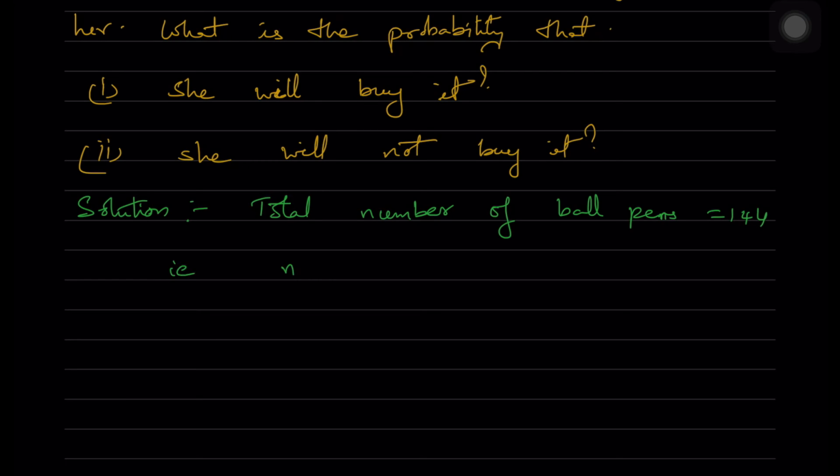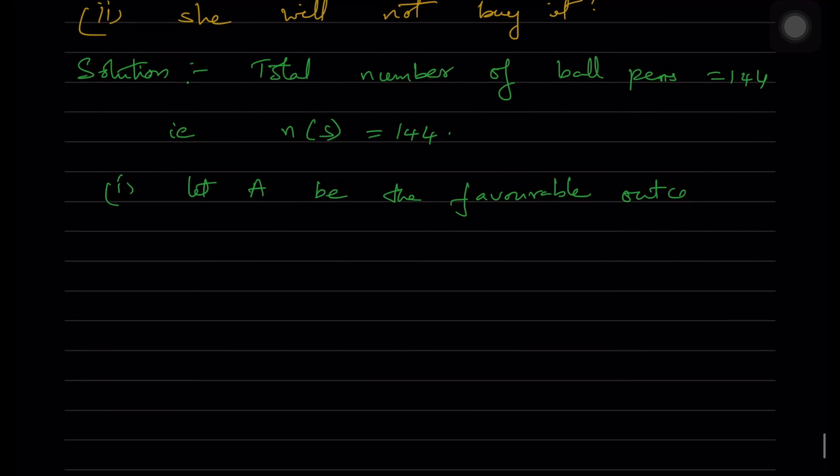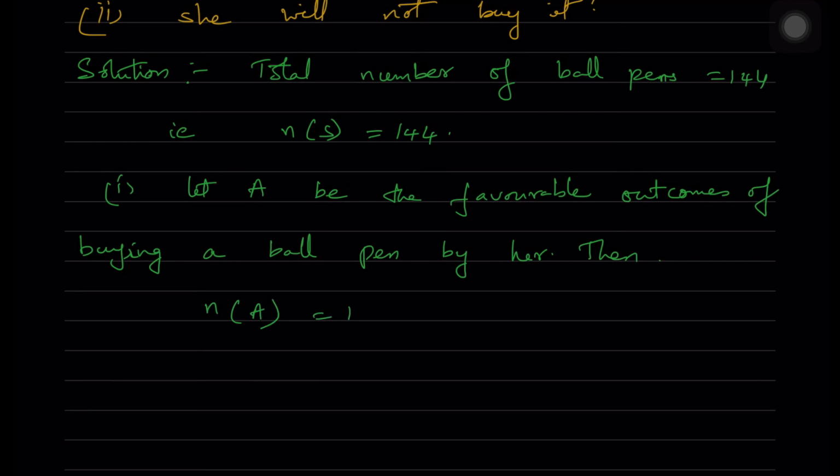That is, the sample space consists of 144 ball pens total, a lot. Then let A be the favorable outcomes of buying a ball pen by Noori. Then N of A is equal to 144 minus 20.